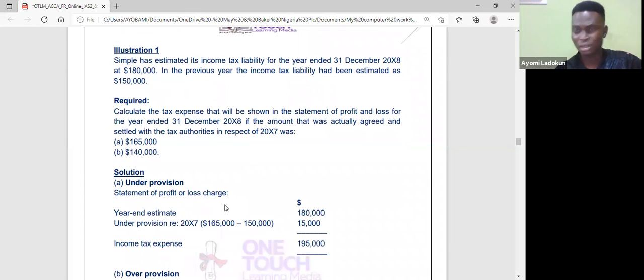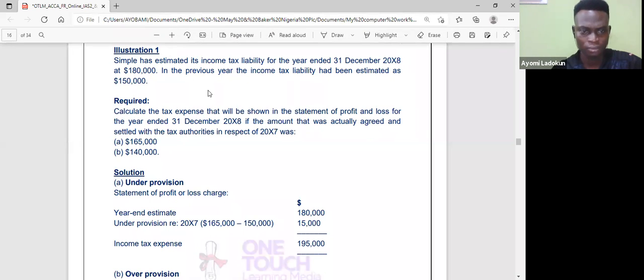Okay, sorry. Now, Simple as estimated its income tax liability for the year ended 31st December 20x8 at 180. In the previous year, the income tax liability had been estimated at 150.